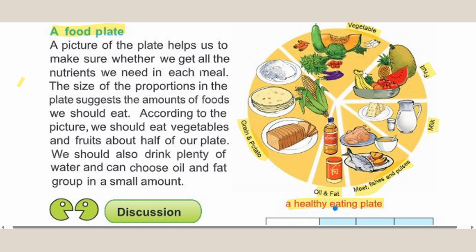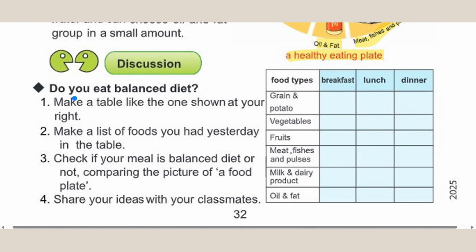This plate is called a healthy eating plate. See: grains and potatoes, oil and fat, meat, fishes and pulses, milk, fruit and vegetables. Then the discussion: Do you eat a balanced diet? To answer this, we have to make a table like this. So let's see the answer.